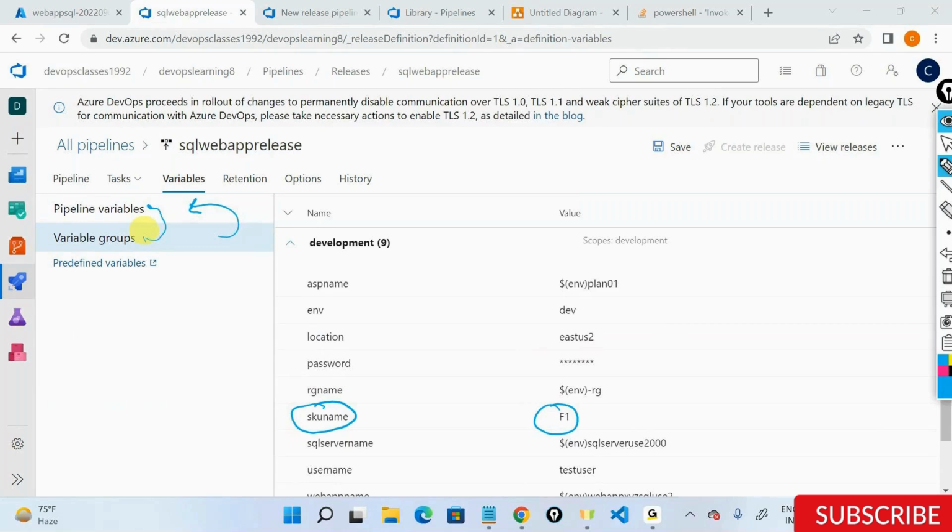Practice it today and answer me in tomorrow's class on what are pipeline variables, what are variable groups. If we have conflicting values, how will Azure DevOps resolve those variables? Please look at it and let me know, how does Azure DevOps treat this scenario?